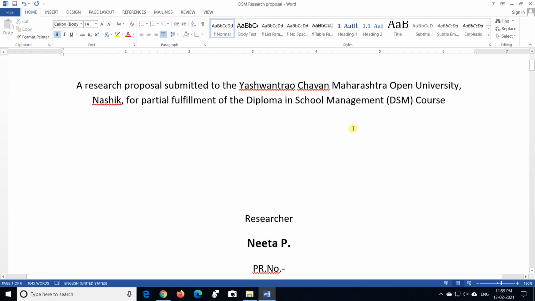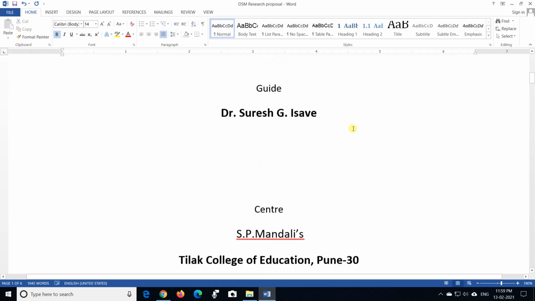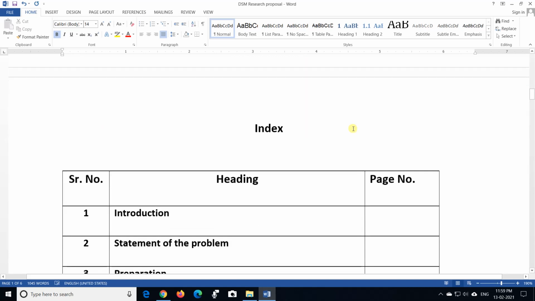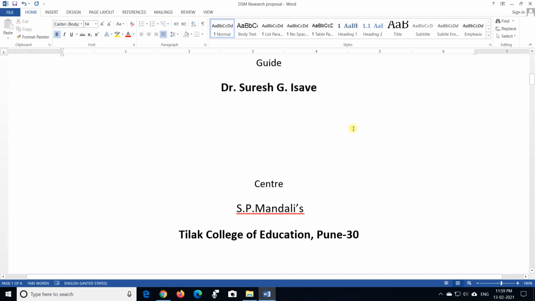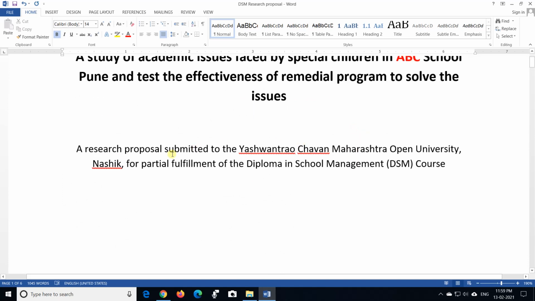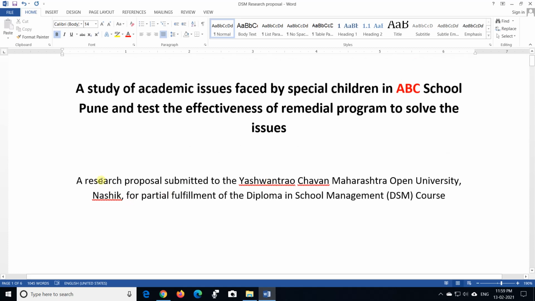Because it's a diploma course, you are not expected to write too many things. Be precise and just follow all the points mentioned in the textbook of YCMOU, that is Yashwantrao Chavan Maharashtra Open University, Nashik. So this is only about the research proposal.